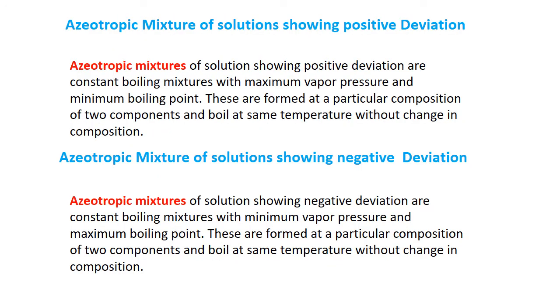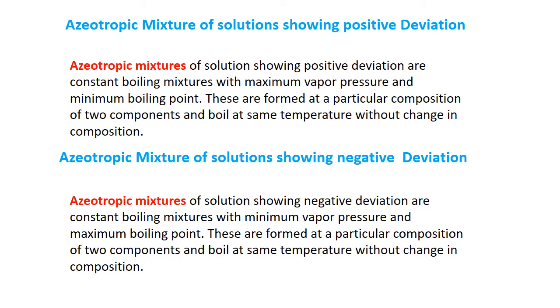Azeotropic mixture for solutions showing positive deviation. Where there is positive deviation, azeotropic mixtures have higher vapor pressure but the boiling point will be low. So these are constant boiling mixtures with maximum vapor pressure and minimum boiling point, and boil at the same temperature without change in composition.